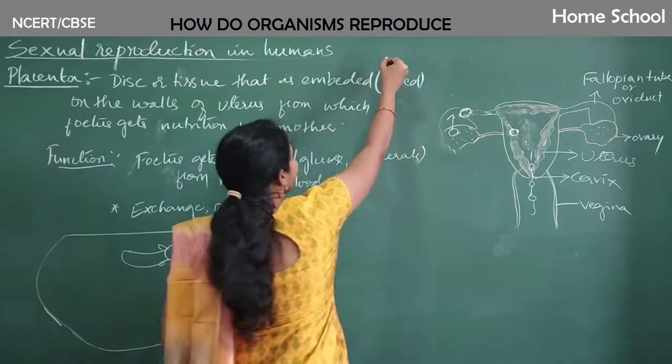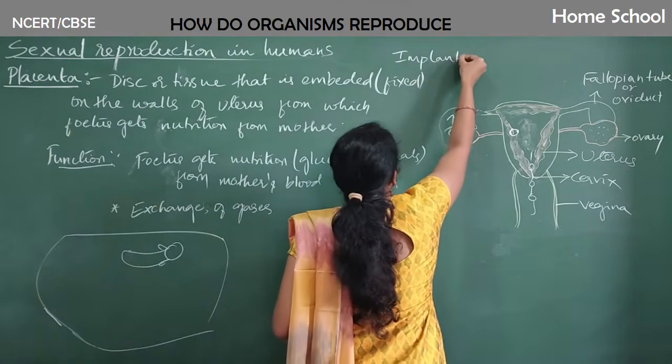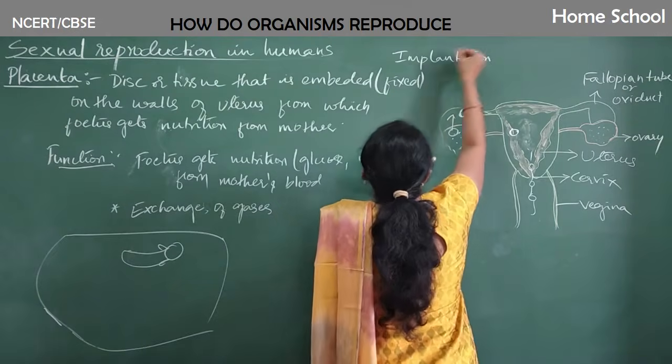So you can take the definition of implantation. What do you mean by implantation, guys?